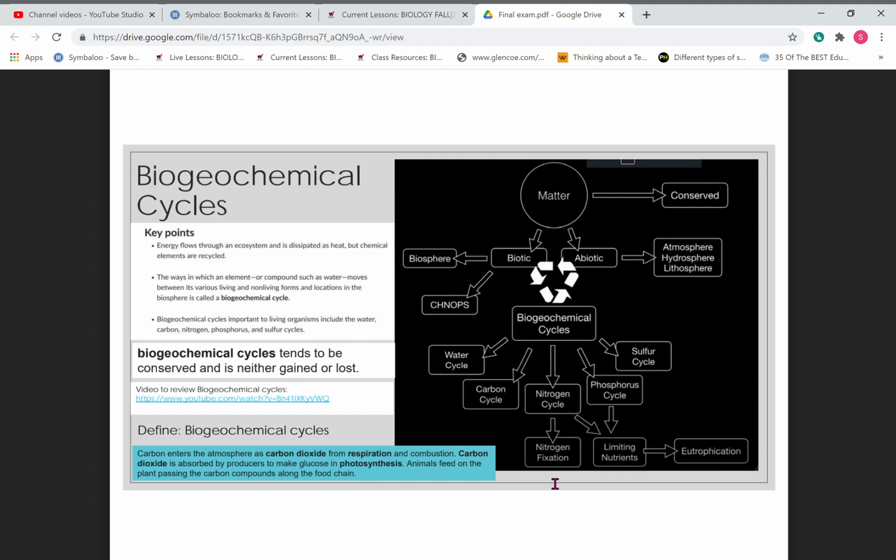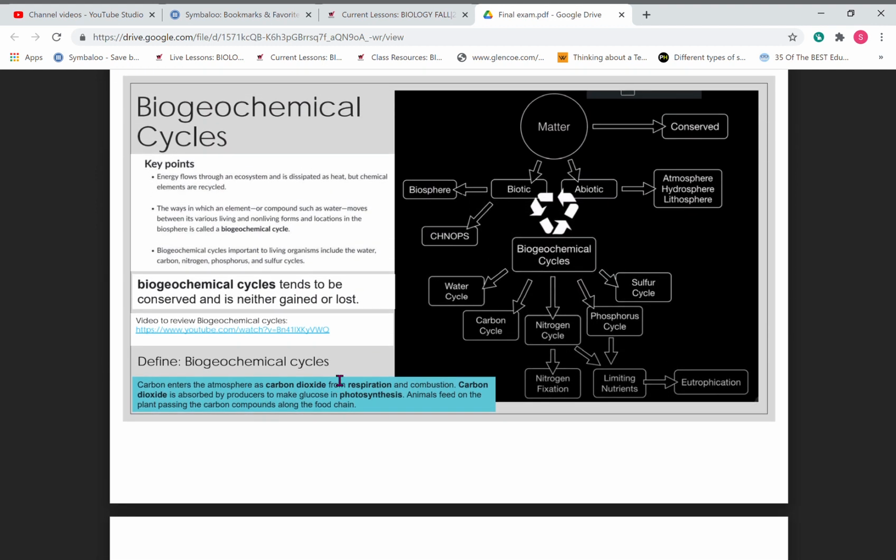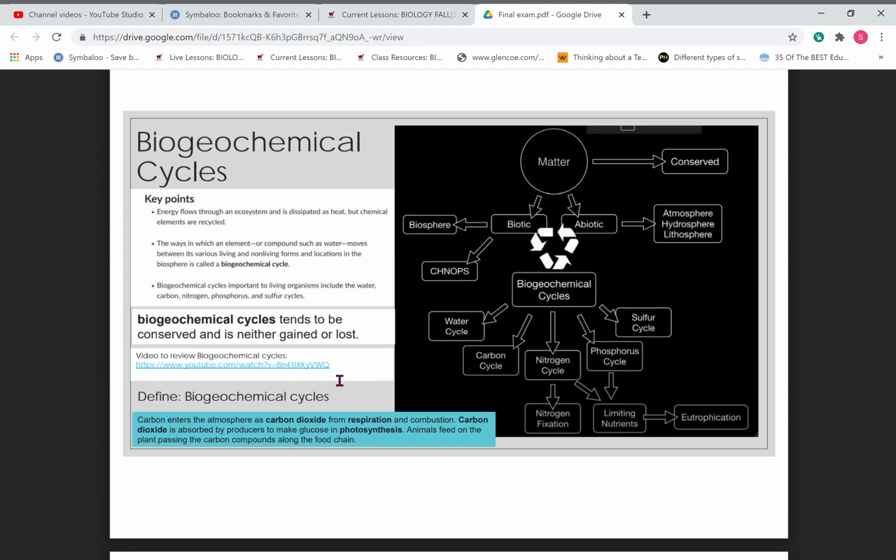You need to know that nitrogen fixation, where you're seeing the bacteria in the soil, is why the nitrogen cycle occurs. Without that nitrogen cycling, you have to have that bacteria continue to move in so that you can continue to use that cycle.